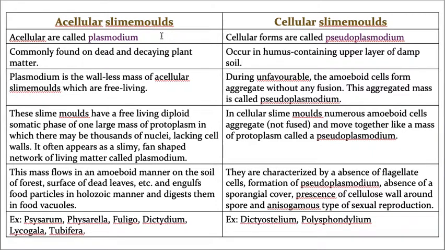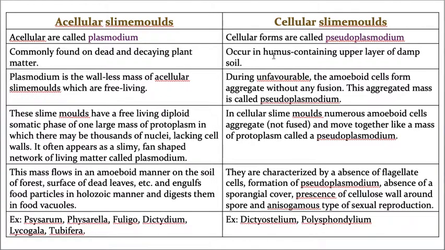Acellular slime molds are usually seen on dead and decaying plant matter like dead leaves, dead wooden logs, or dead bark of the tree. They can be seen on dead and decaying plant parts, whereas cellular slime molds can be seen in humus.